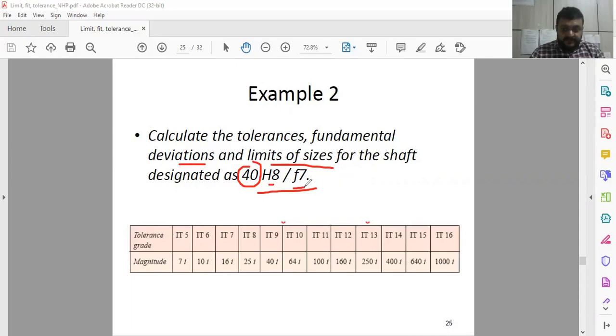Tolerance grades are already provided here, 5, 6, 7, 8. You can refer to this table also. The design data book is permitted to solve such problems. I will show you how to calculate the tolerance.